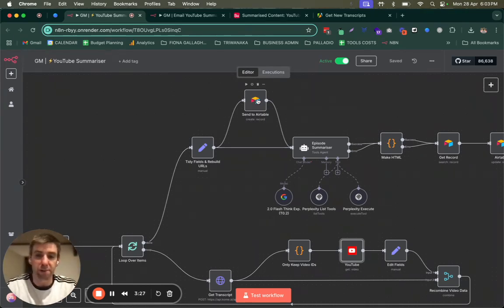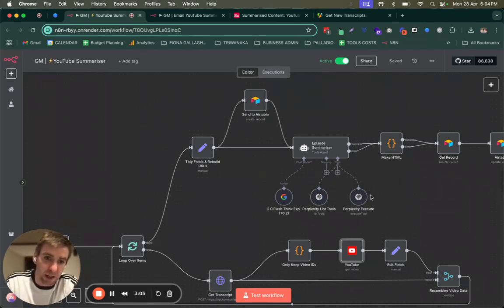And into that record, it will add video title, channel title, and full transcript. And then it sends the transcript into this AI agent, which is an episode summarizer. It's using Gemini Flash Thinking Experimental 2.0, and it's at 0.2 temperature.